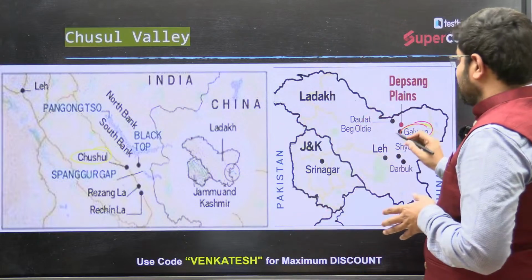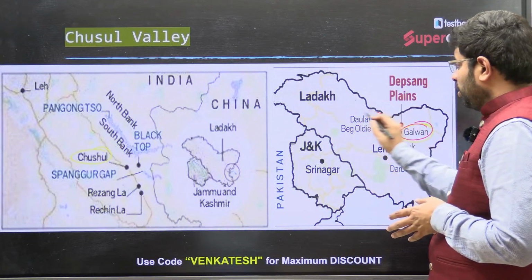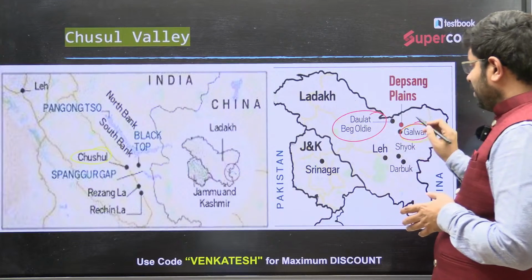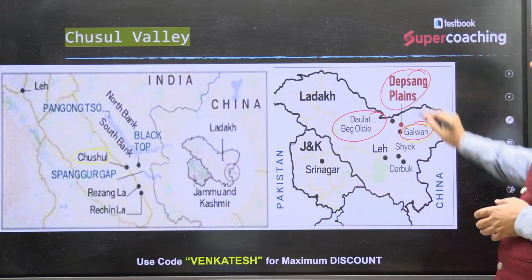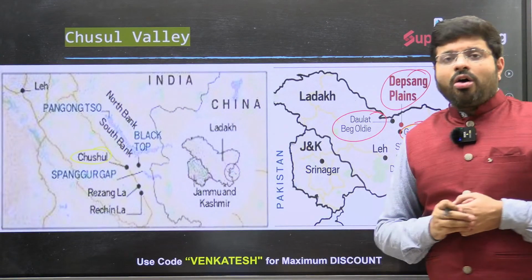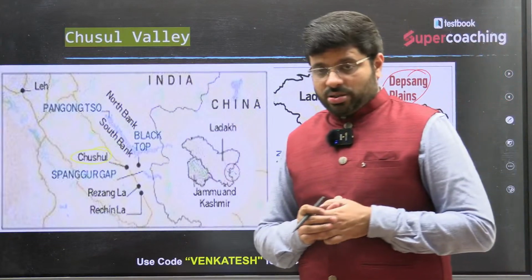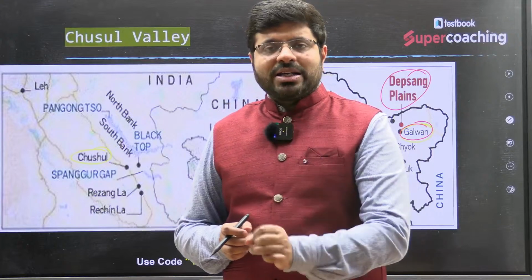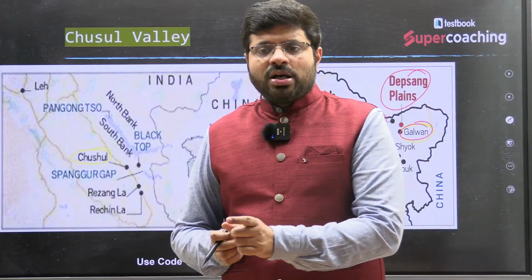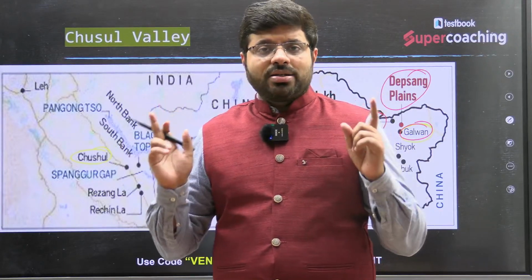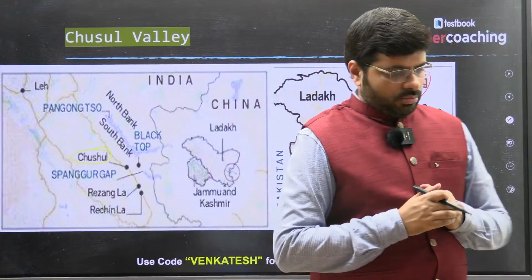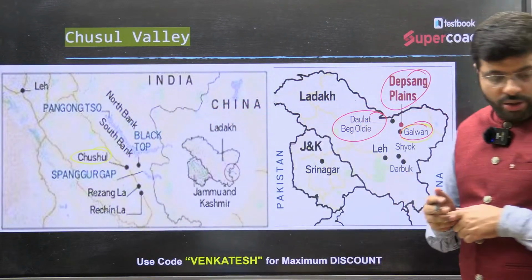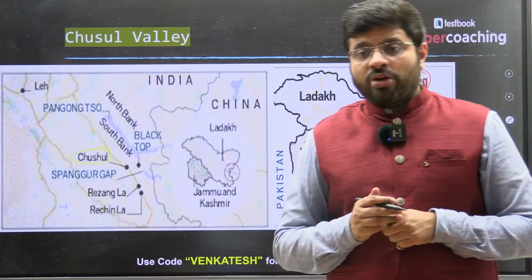And India is constructing so much road, the Daulat Beg Oldie Road connecting this region, the Depsang Plains, which are part of this region. All such questions can be asked. So Chushul Valley, Leh region, strategically important point for our defense, the issue with respect to India and China. Right. I hope you all are following this kind of thing.